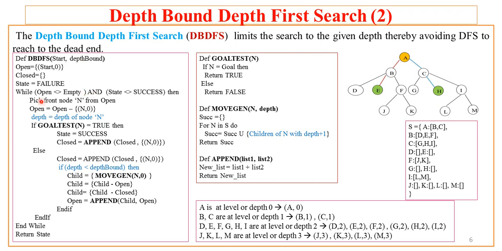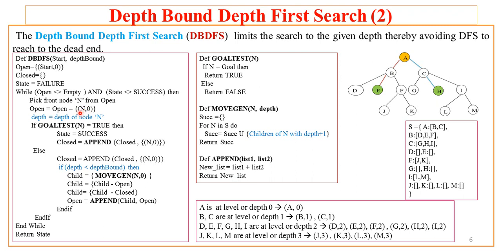Now let us see how it works. Initially there is at least one node in open, so open is not empty. Also the algorithm has not reached the goal state, so state is failure, so both of the conditions are true. It picks the front node from the open, let us call that node n, and whatever node is picked from the open is removed from the open, so open has all nodes except the node which is picked.